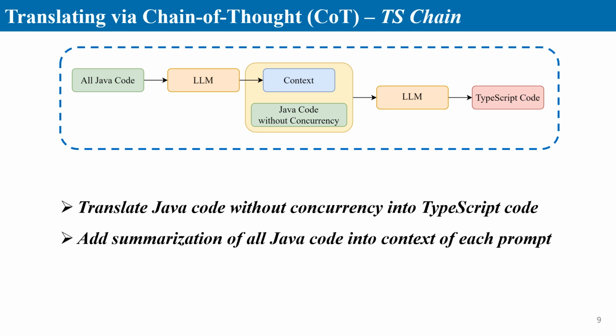However, in complex cases, the LLM may lack contextual information. To mitigate this, we prompt the LLM to summarize all Java code into contextual information, which we provide in subsequent prompts.